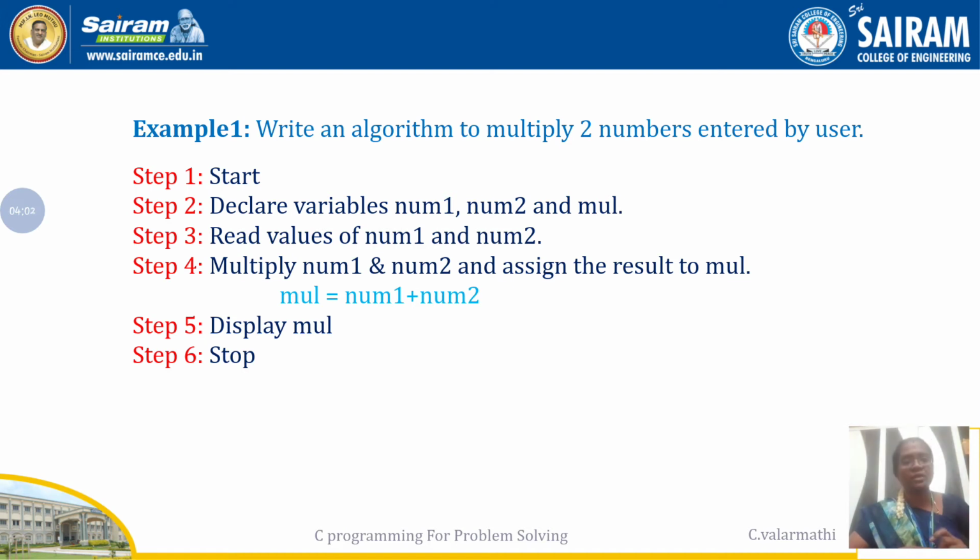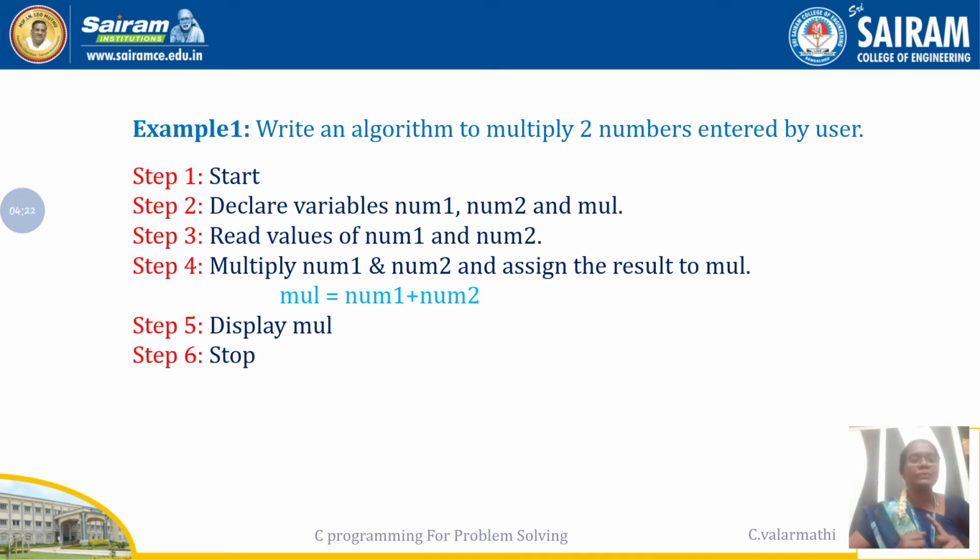There is a printing mistake, sorry. num1 star num2 is the correct statement. After calculating the multiplication, it should be displayed. So display of multiplication is the final output for this concept, done in step 5. Then step 6 is stop.